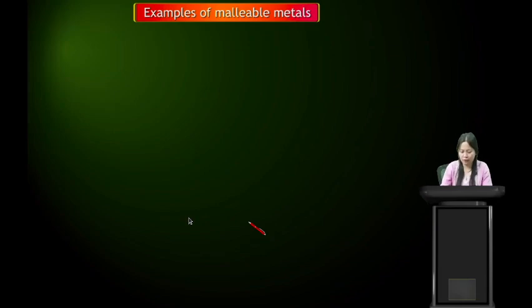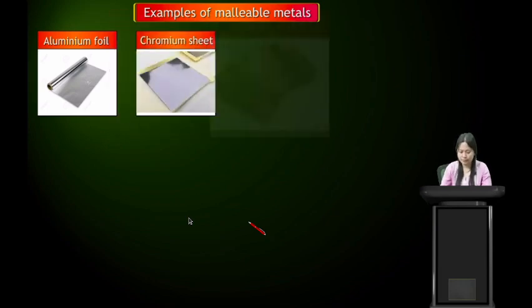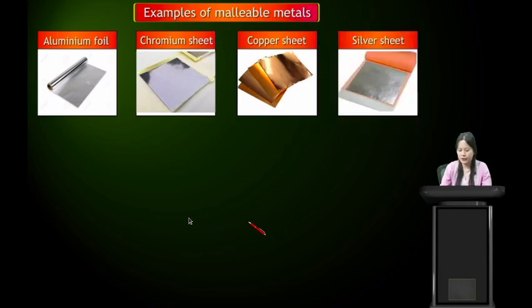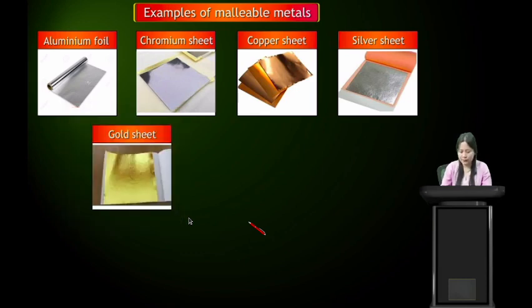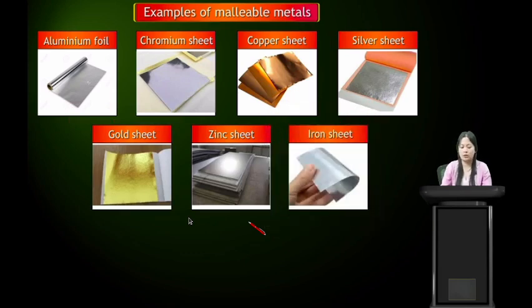Examples of malleable metals are aluminium foil, which can be beaten into thin sheets, chromium sheets, copper sheet, silver sheet, gold sheet, zinc sheet, and iron sheet. So these are some of the examples of malleable metals. From here we can see that they can be beaten into thin sheets.